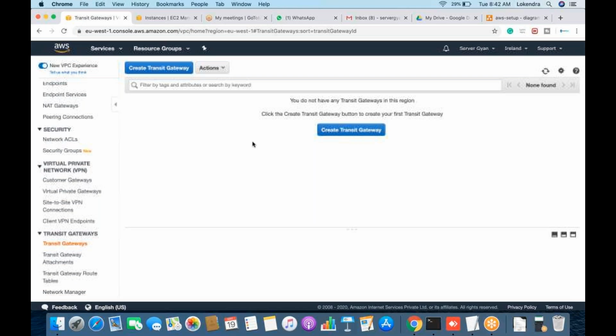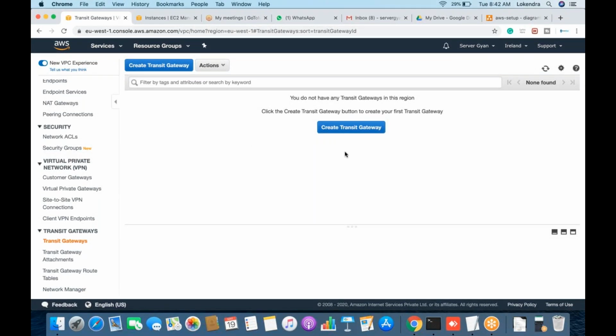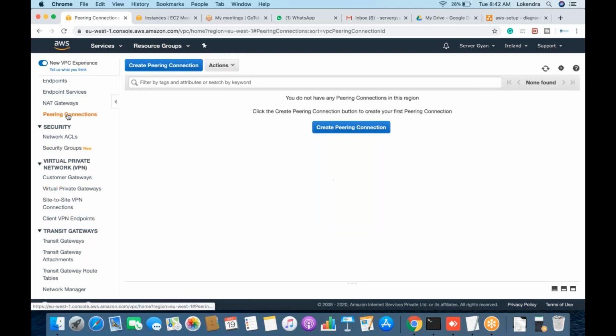Okay, can we connect another account's VPC? Yes, we can connect. Within the same region, VPC peering is allowed. Within a different region, VPC peering is allowed, and VPC peering is allowed within different accounts as well. Let me show you that. For example, if I click here, I'm not going to create the VPC peering connection, but I'm just going to demonstrate how it looks.